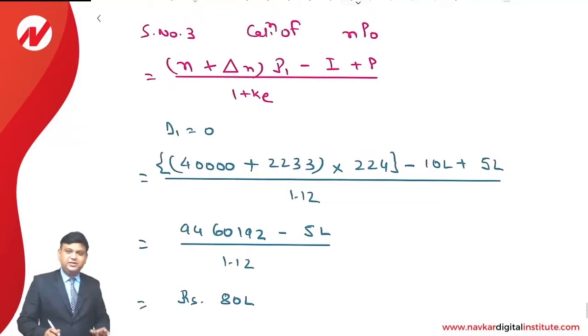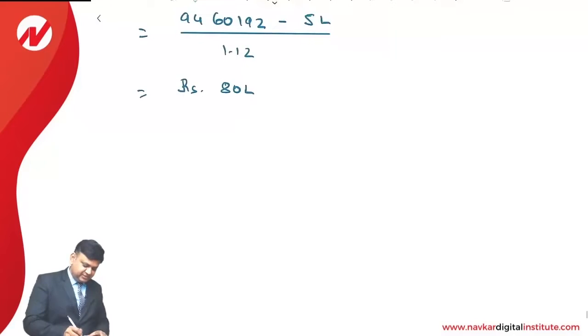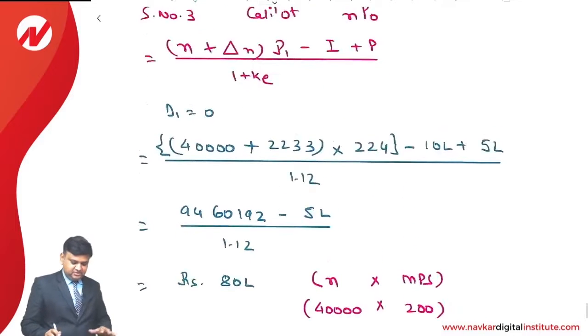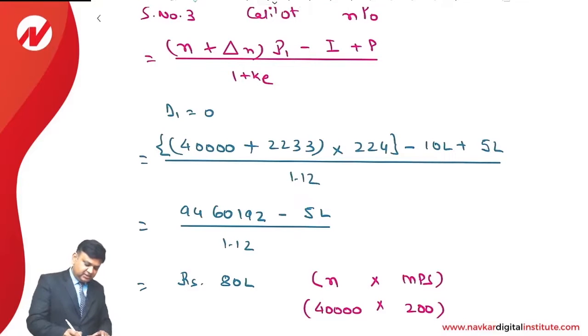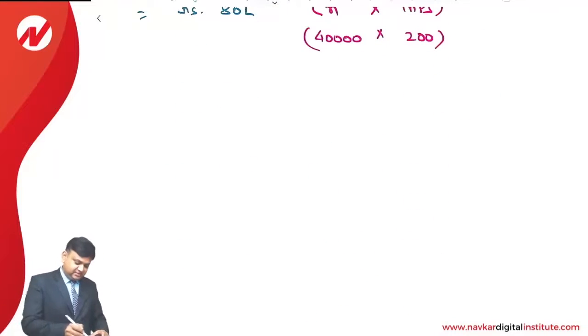And friends, we can always verify the answer. We know that existing number of equity shares are provided as 40,000 and presently the market price of the share is given as 200. So multiplication of both of them is 80 lakhs. This is the way we can do answer. The first one is D1 is 0. Similarly, we have to do the next one wherein D1 is 10.